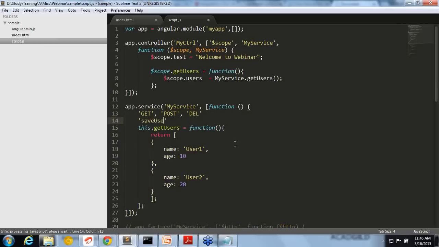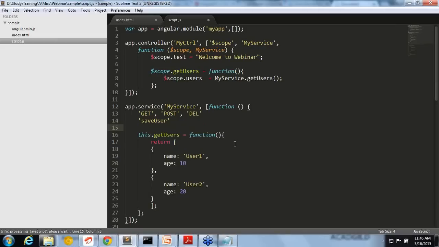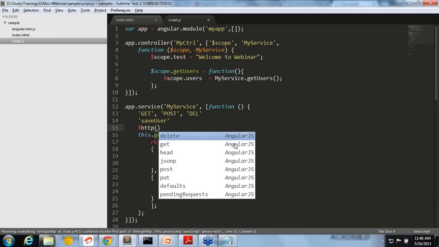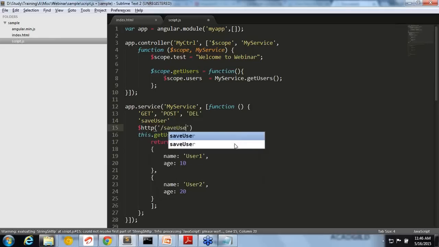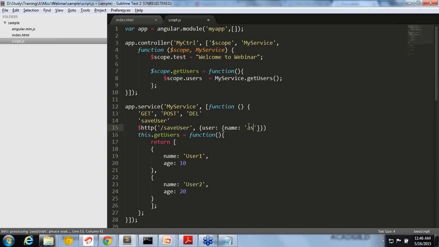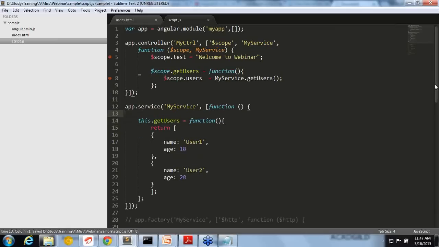If you have a save user option like that, then your backend will expect some value. So you will write $http of save user, and then you have an option to pass the data. Let's say you have to pass complete user data, like name is something and age is something. You just pass this data. The rest of the things the backend will take care of, and then it will send back the response. It can be success or error, depending on whether the backend is able to save or not, right?